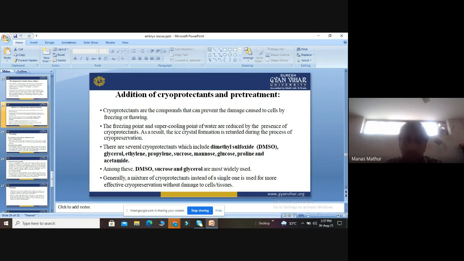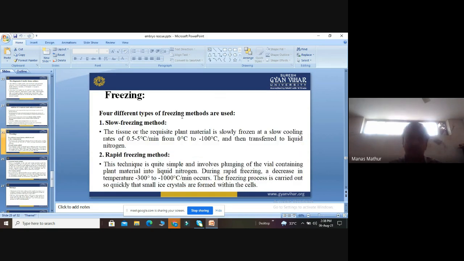Generally, they are not used individually. A mixture of cryoprotectants instead of a single one is used as a more effective method. When we use a mixture or cocktail of these cryoprotectants, they cannot damage the cells, and we can do effective cryopreservation. So after developing the sterile tissue culture plants, the next step was addition of cryoprotectants. After that, the next step is freezing.